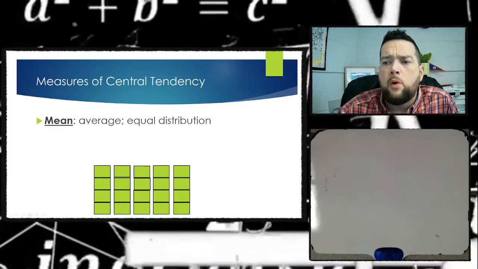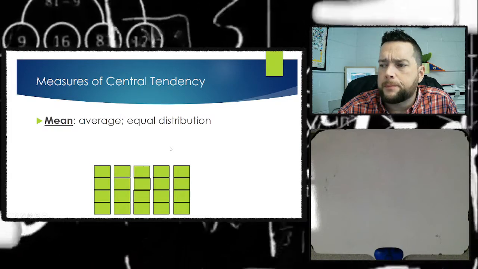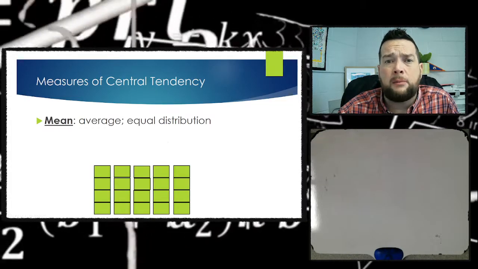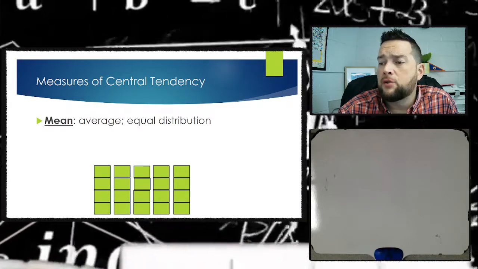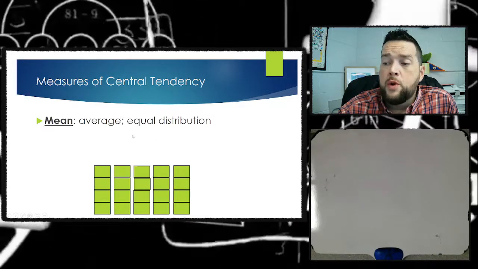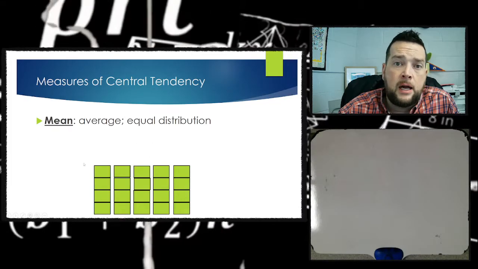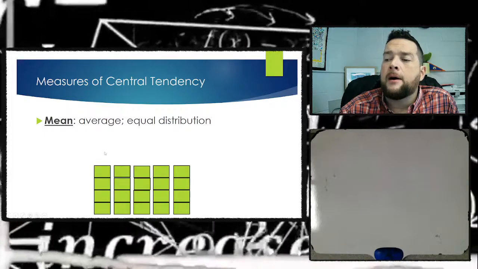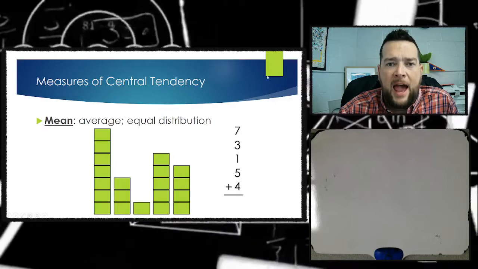And this is probably one of our world's favorite ways to describe what's typical. It probably is the favorite way, to just find an average, which we could do the long way by equally distributing each of these numbers, in this case the boxes in the rows. But the quicker way to do that is to simply add up the numbers.